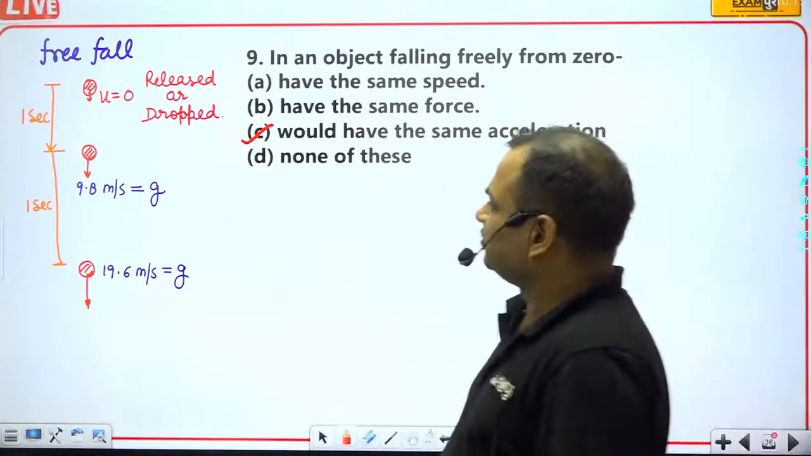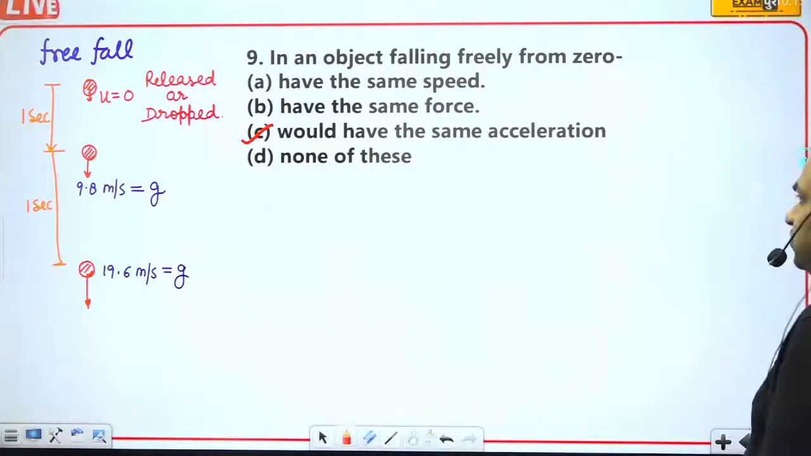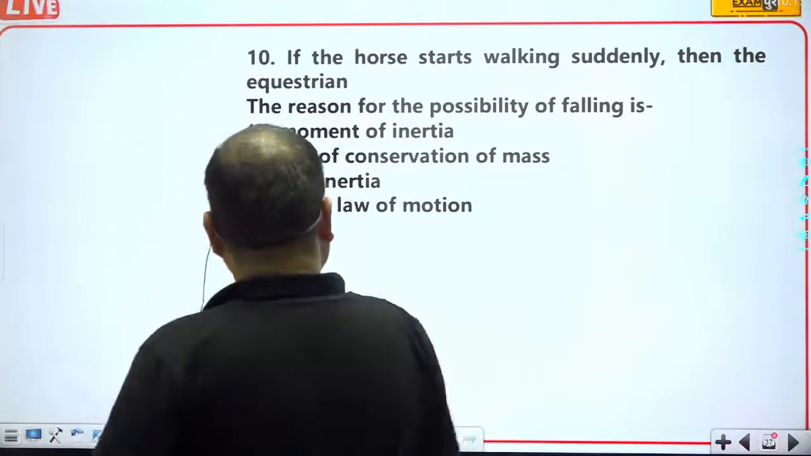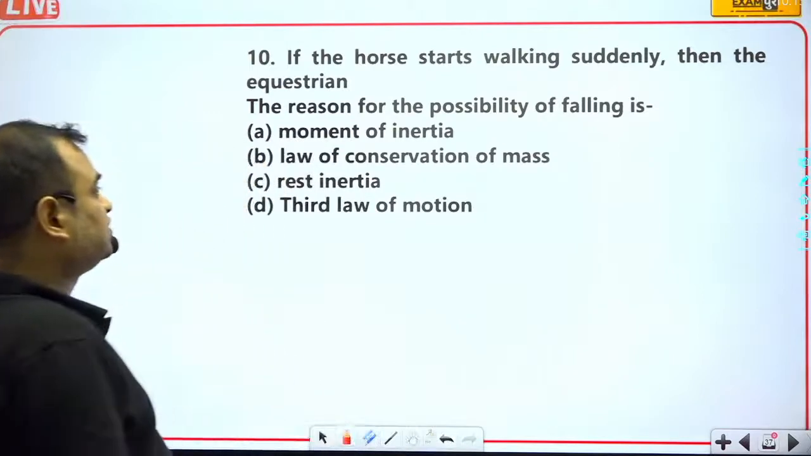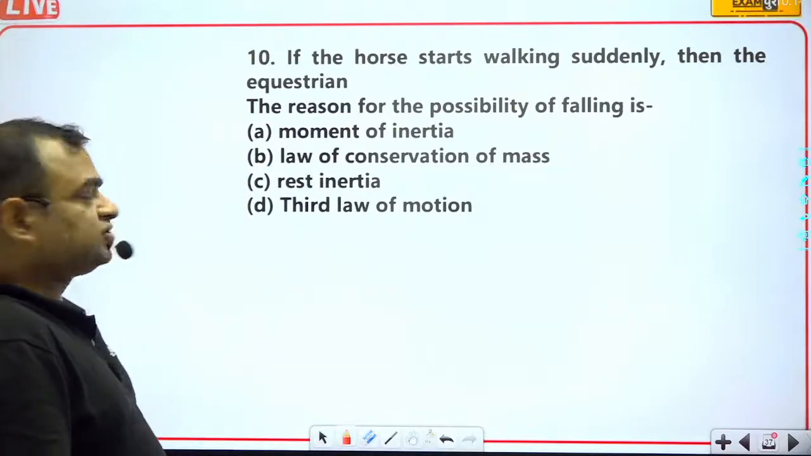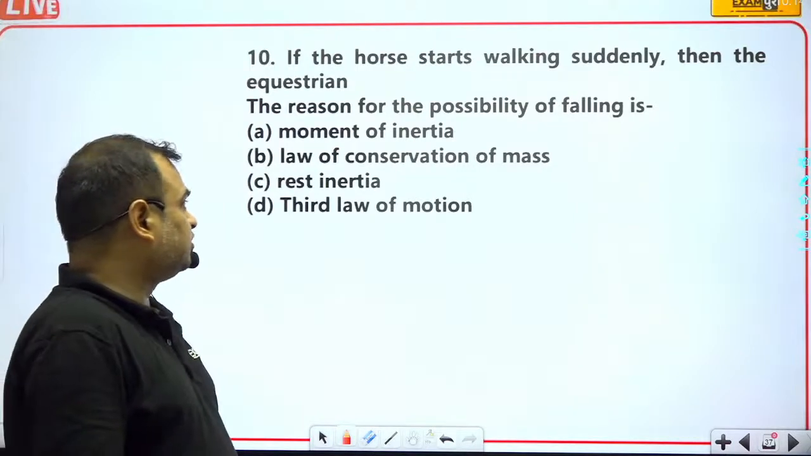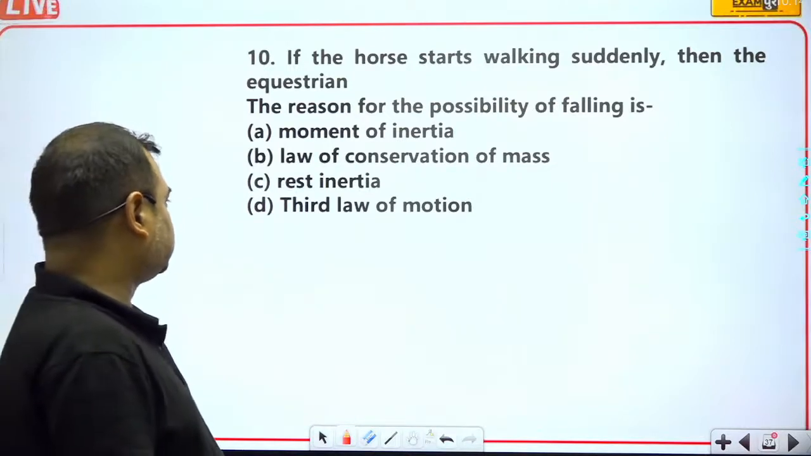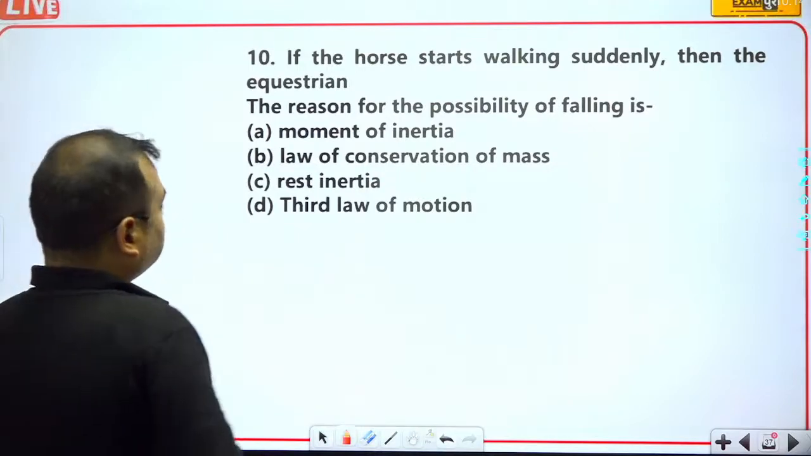And at that time their acceleration was equal to 9.8 meters per second square. Now we will move to another question. If the horse starts walking suddenly, then the equestrian, the reason for the possibility of falling is: law of conservation of mass, rest inertia, third law of motion, moment of inertia. So which one will be the correct answer?